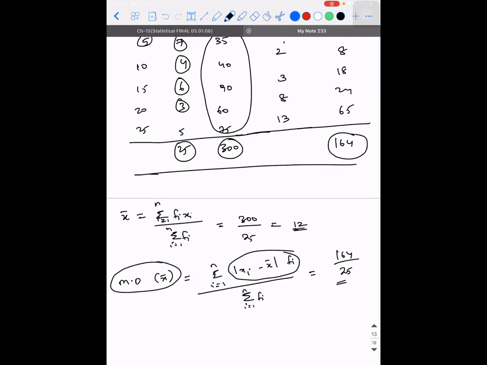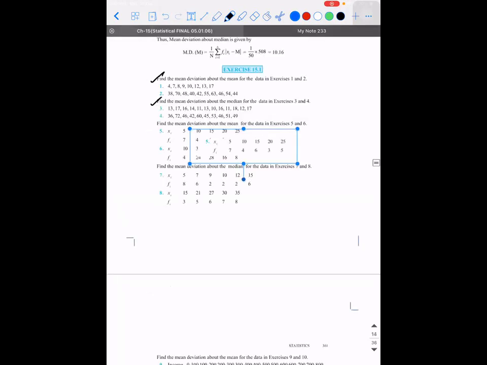Okay. The same thing we are supposed to do with median also. Shall I move on to the next problem?